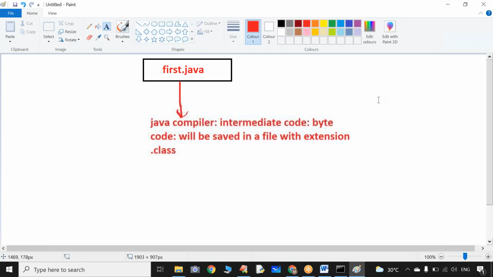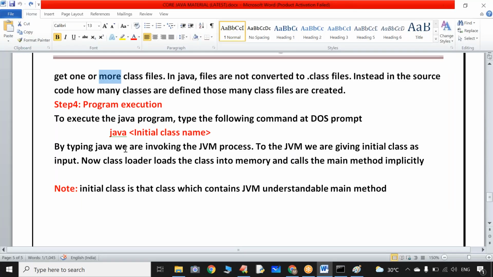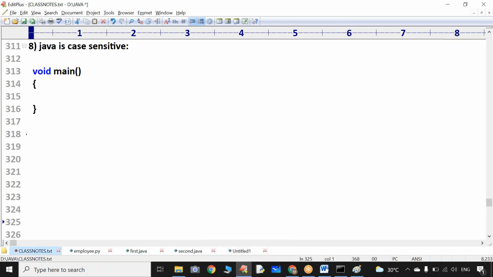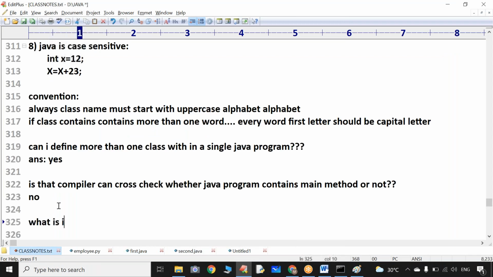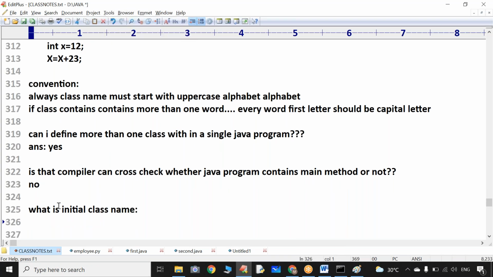Now coming to the next step. Sir, program execution. How to execute our Java program? Sir, to execute a Java program, can you please type the following command at the command prompt? What is the command? Java space initial class name. Sir, this is one more interview question. What is initial class name?